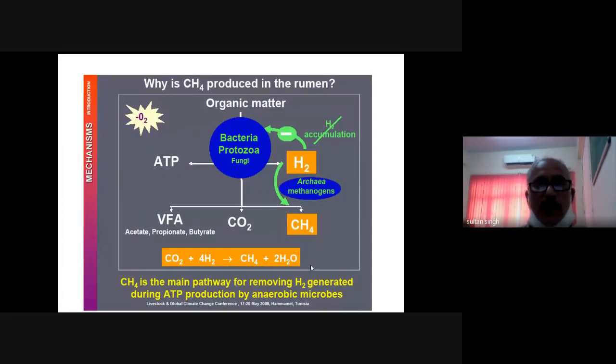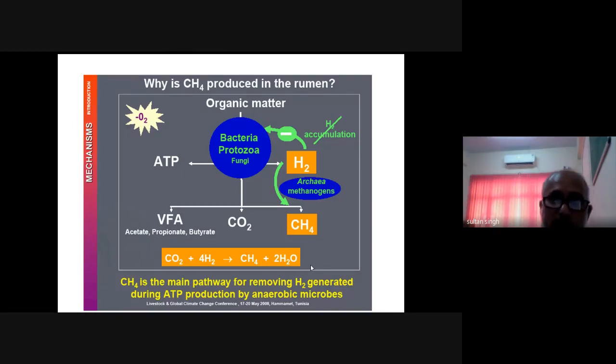Again, as we were discussing why the methane is produced, can we stop the methane production in the rumen? No, we can't. If we try to reduce or completely inhibit the methane production, then the degradation of the organic matter will not happen, there will be no digestion in the system, and there will be no energy available to the animal. So this methanogenesis process is important for the degradation and availability of energy to the animal.